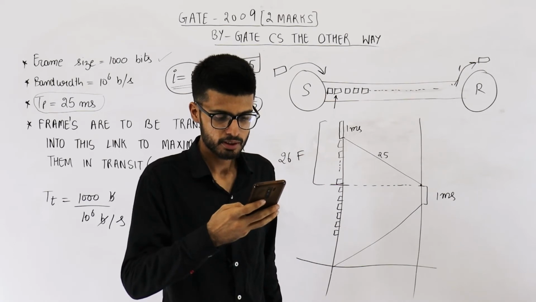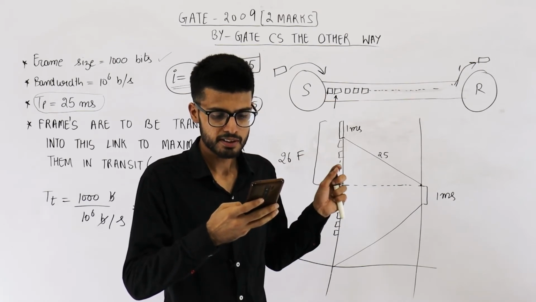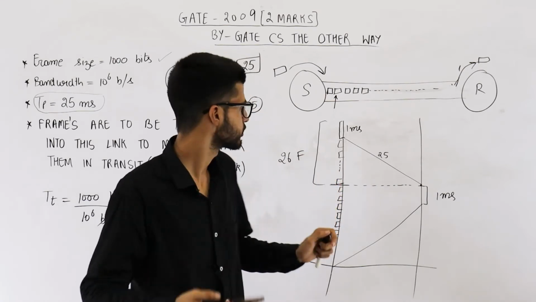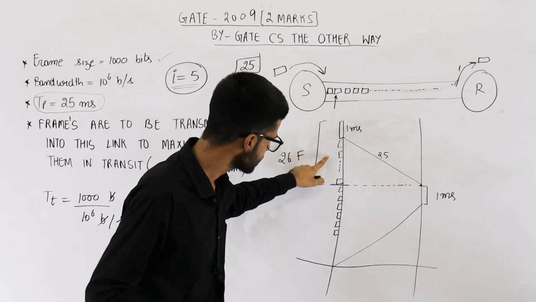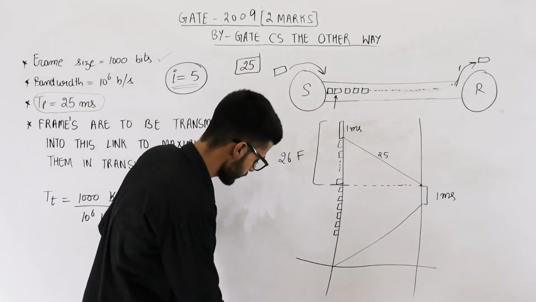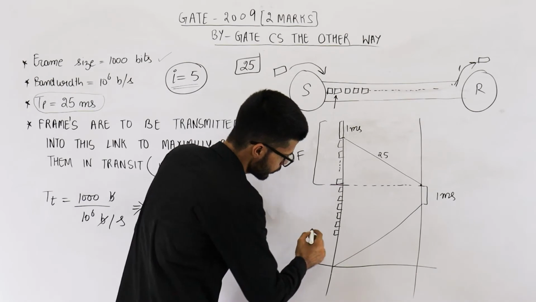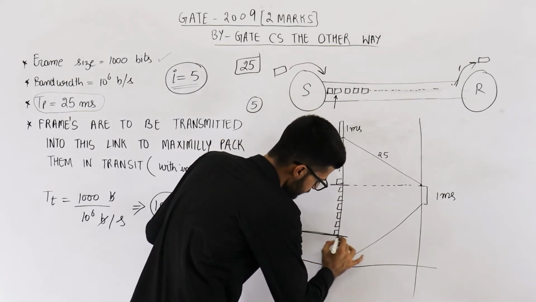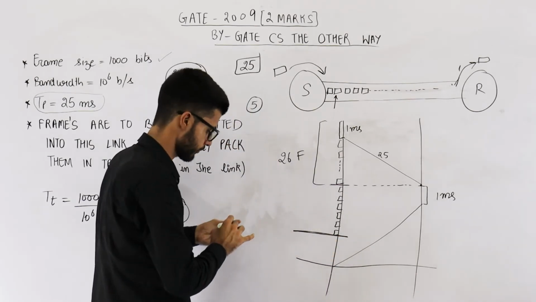Where is it? It says, after sending 2 raised to the power I frames. That means after sending these many frames. So 2 raised to the power I frames are sent at this point. Okay.